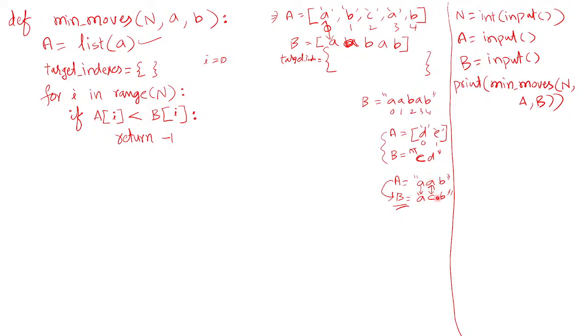Less than the character present in C, you never convert the string A to string B. It is not possible. That's why you are returning -1 in this case.